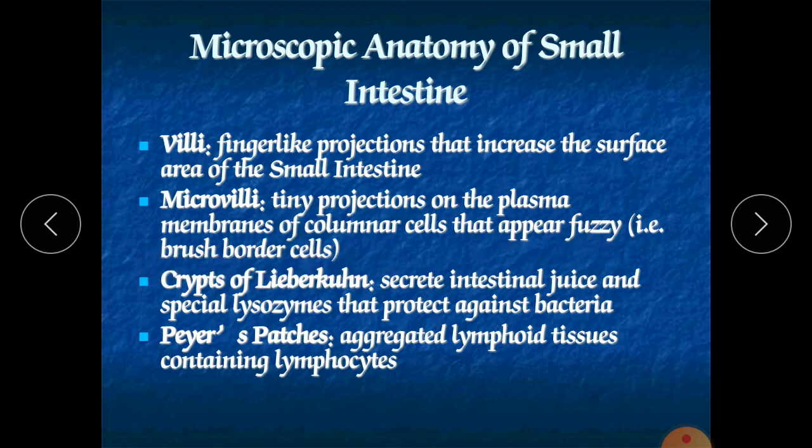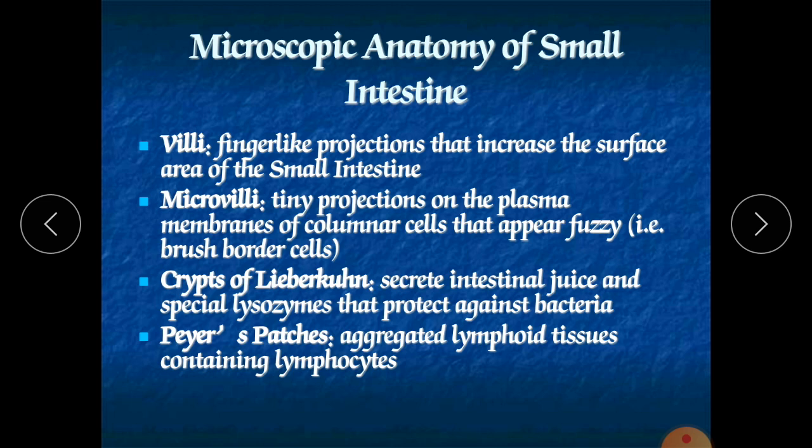They are very small, almost 1 micron, meaning 1 multiplied by 10 raised to minus 6. You have to see this under the light microscope, and in 1 square millimeter you will find almost 200 to 300 million microvilli.